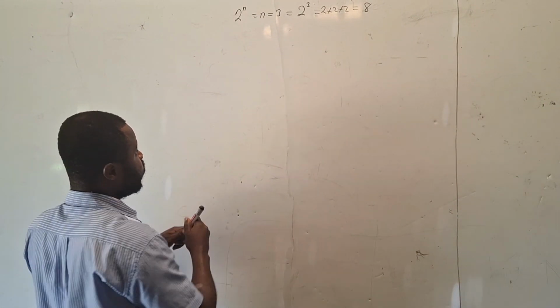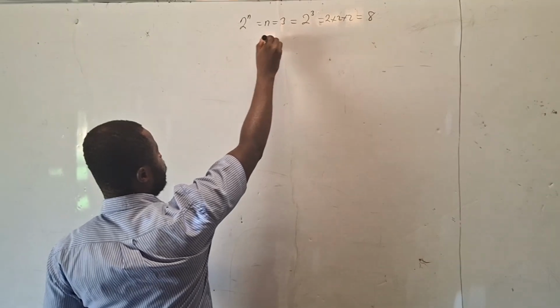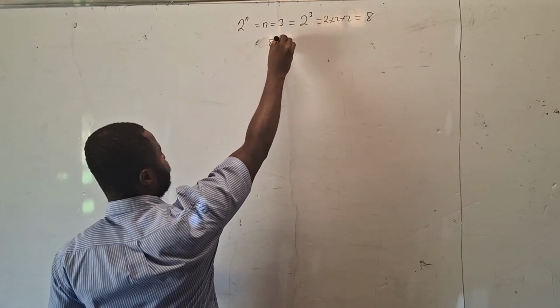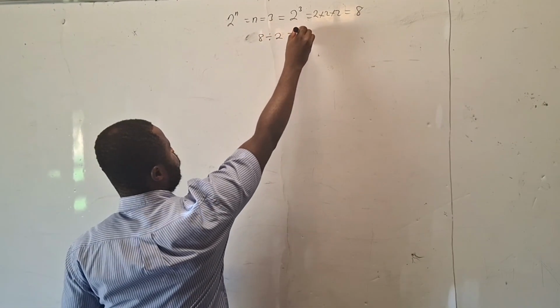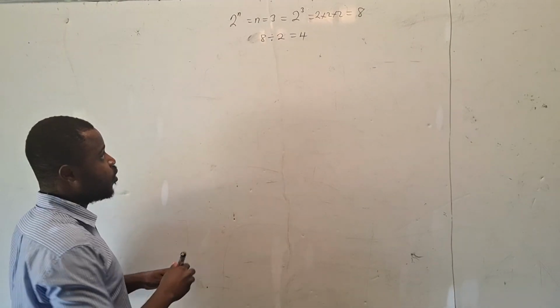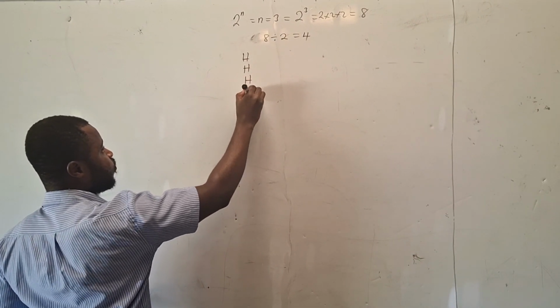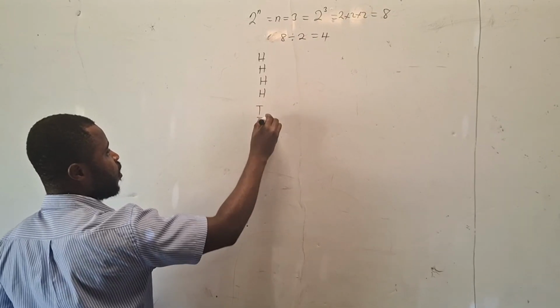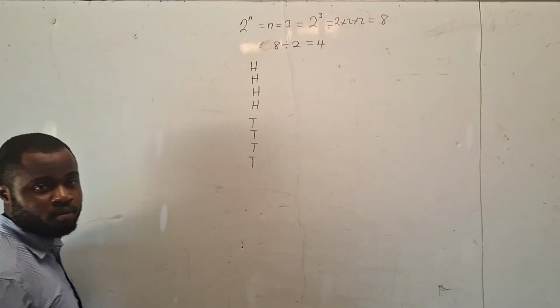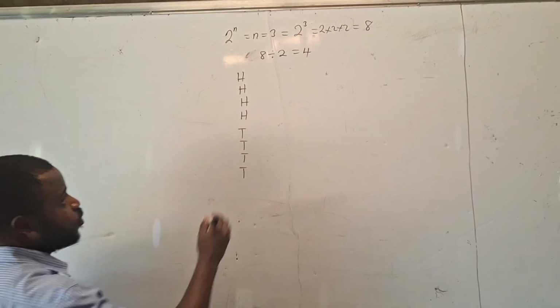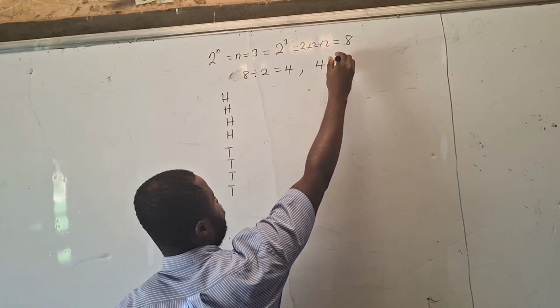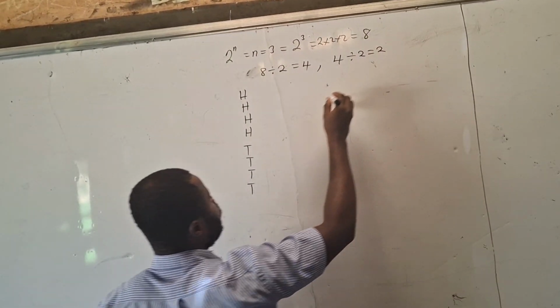Now there's a way of doing it. First of all, you write 8 divided by 2 and you get 4. Now when you get 4, you write 4 heads and 4 tails. Then you write 4 divided by 2, which will give you 2.